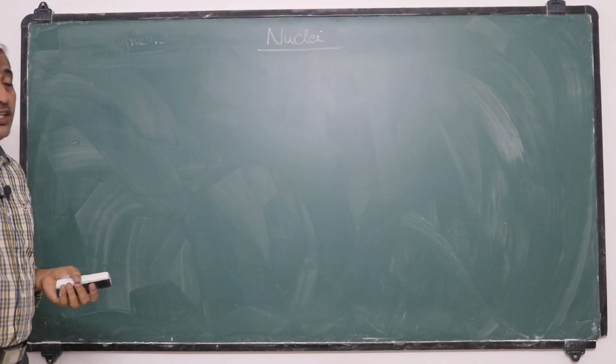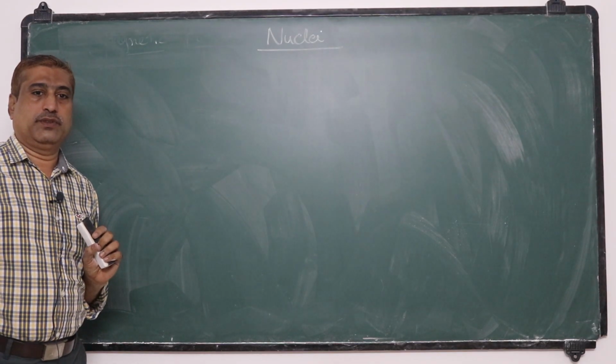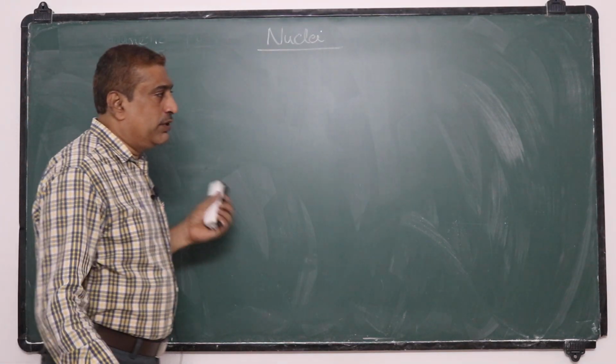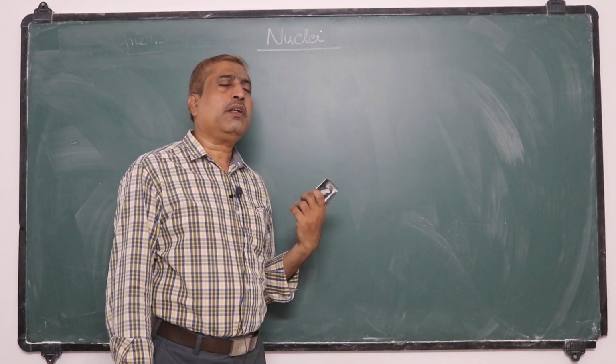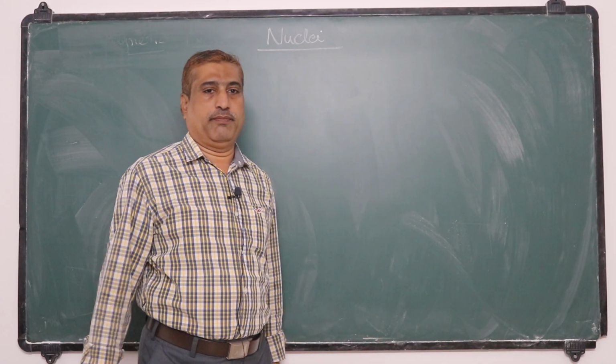Now, the discovery of the neutron. As we know, the neutron was discovered by Chadwick.